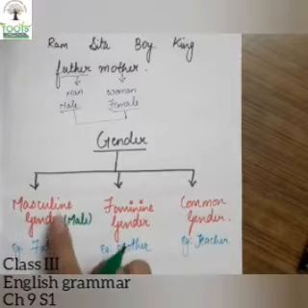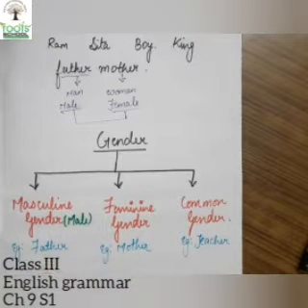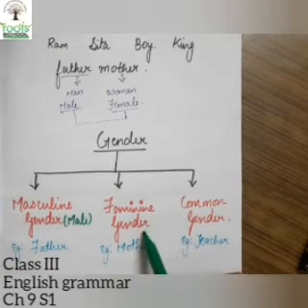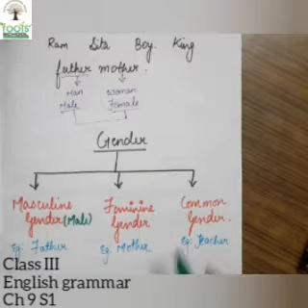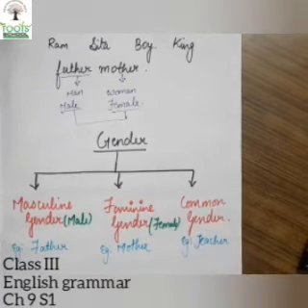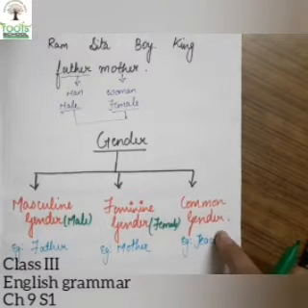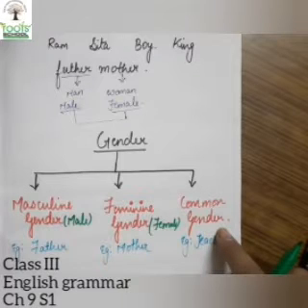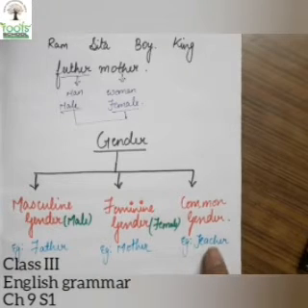So example of masculine gender, father. Feminine gender, that is mother. So feminine gender means female. And common gender means when you don't know the gender of some person, either he is a doctor, she is a teacher, you don't know. So here teacher can be male also, female also.